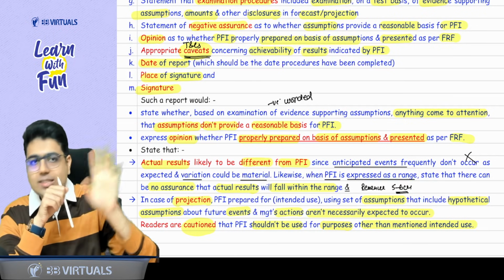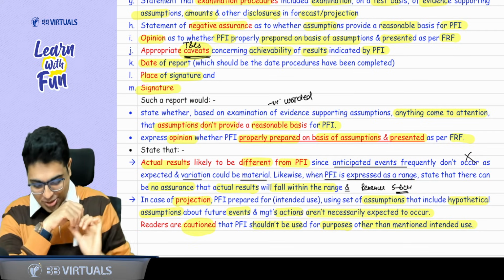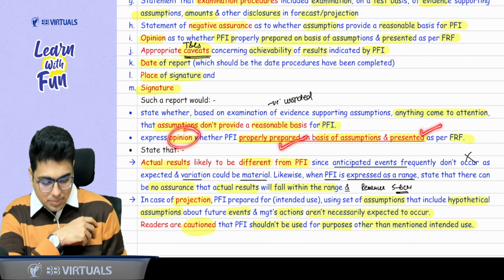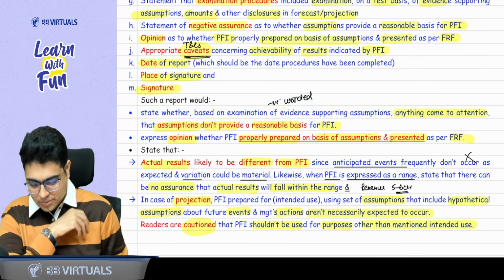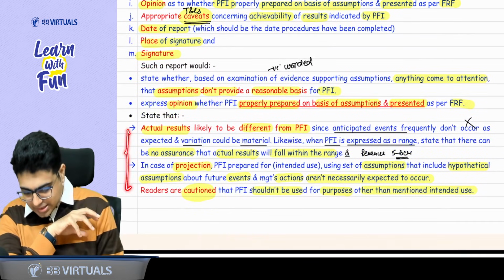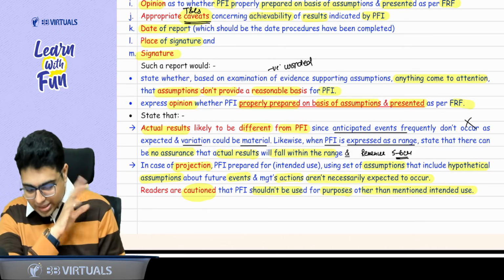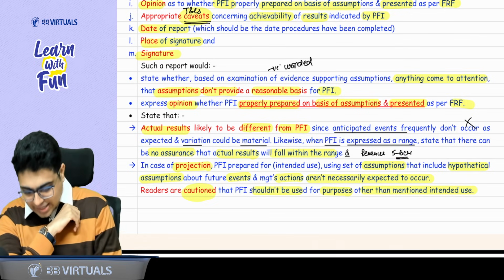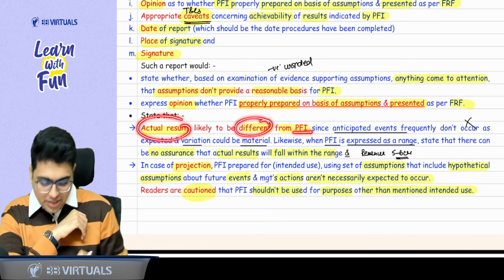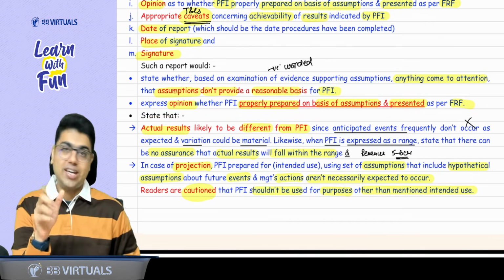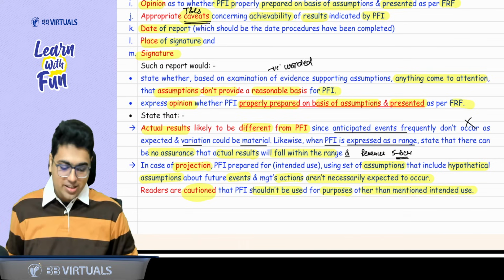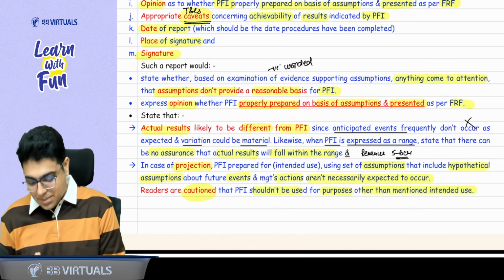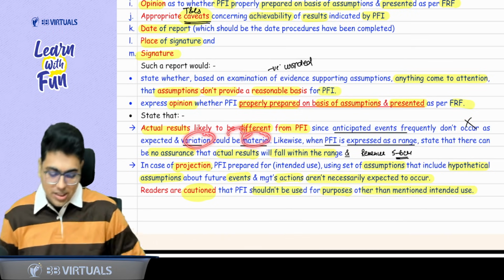So what do we call such type of opinion? Negatively worded opinion. And then you give the opinion that PFI is properly prepared on the basis of assumption and presented as per the financial reporting framework. Apart from this, two more things to be stated. Just read them. You need to tell the users that because it is prospective financial information, it is futuristic, the actual results can be different from the PFI. The actual revenue can be different, actual profits can be different, because anticipated events generally don't occur. There can be variations, and such variations can be material.